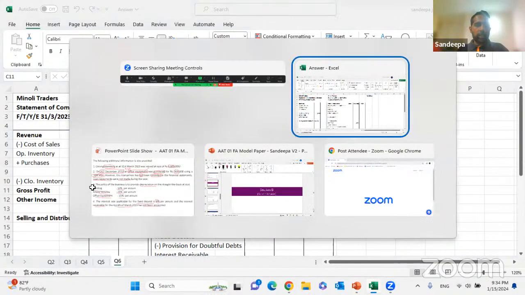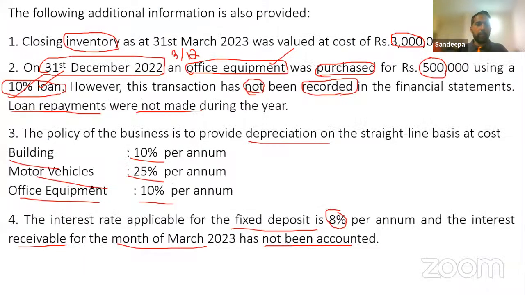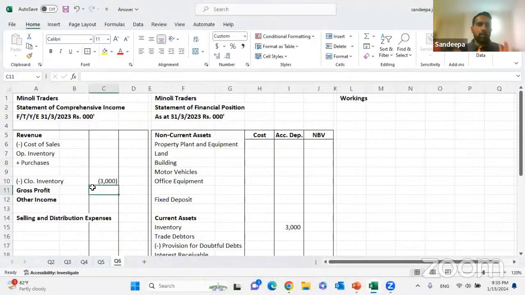Right, we look at the second one. On 31st of December 2022, an office equipment was purchased for rupees 500,000 using a 10% loan. However, this transaction has not been recorded and the loan repayments were not made. Now look here. What has happened? You have purchased an equipment through a loan and you haven't recorded it. Can anyone tell me the double entry?